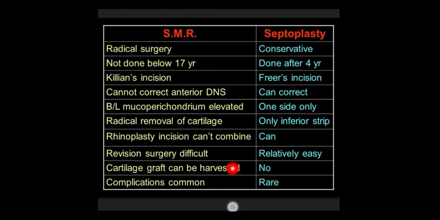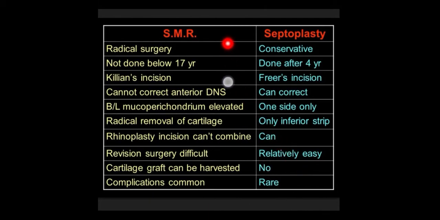Because a large part of the septal cartilage is removed in SMR, the graft can be harvested for later dorsal reconstruction or other surgeries. In septoplasty, it cannot be harvested. Because SMR is a gross surgery, some complications are often seen. What are they? Septal hematoma, septal abscess, septal perforation, flapping septum. All these are common or can occur in SMR, whereas rare in septoplasty.